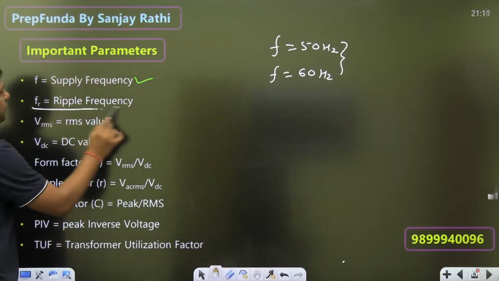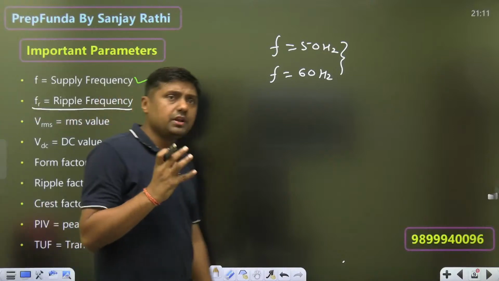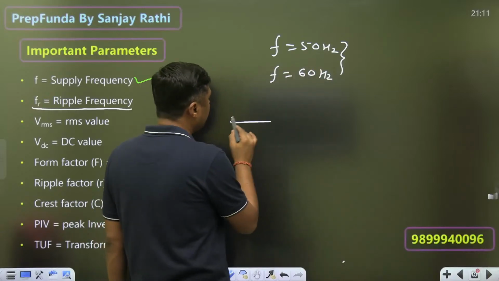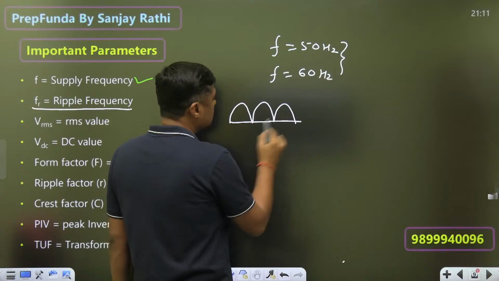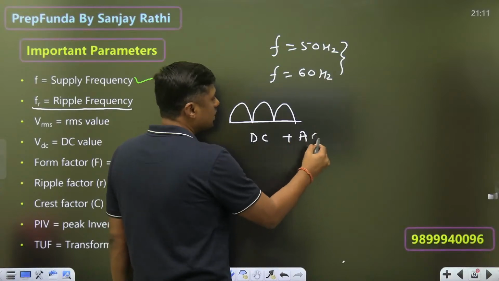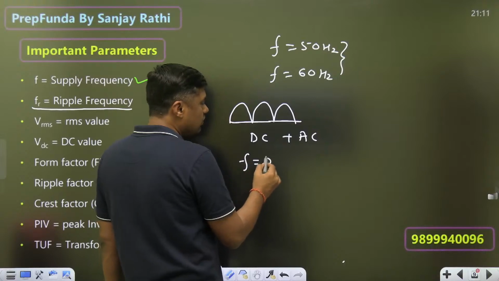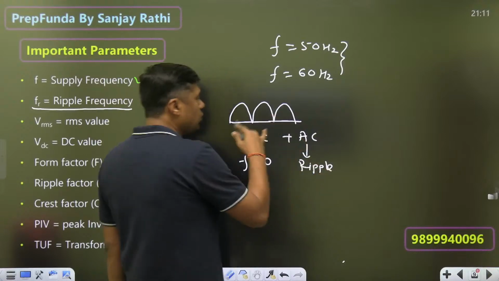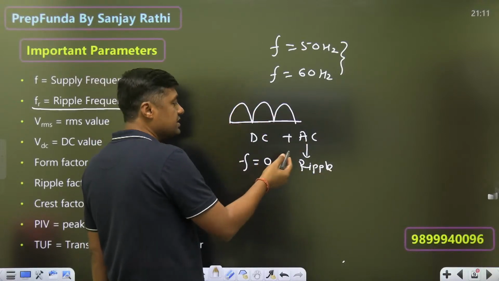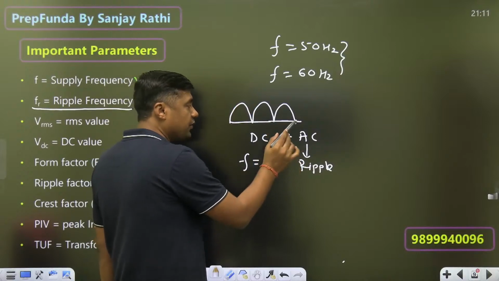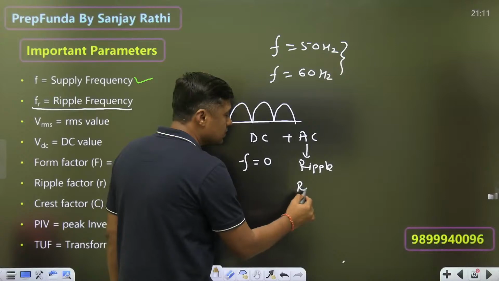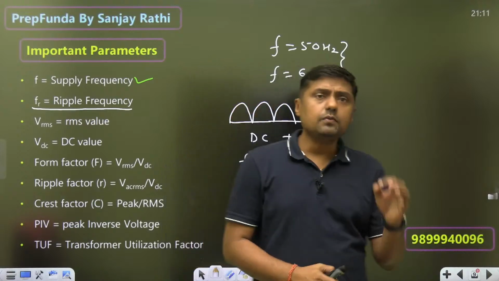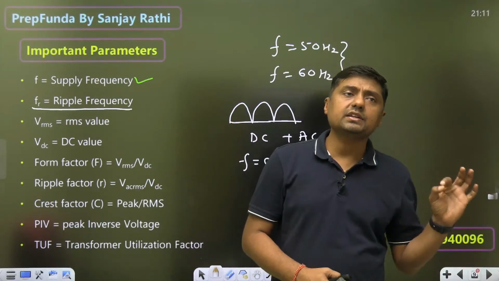Then that is called ripple frequency. Now, what is the meaning of the ripple frequency? Remember, at the output of the rectifier, we have this type of signal. This is the DC plus AC. What is the frequency of the DC? 0. And what is the name of the AC? Ripple. So at the output of the rectifier we have DC plus AC, and that AC component is called ripple, and the frequency of that ripple is called ripple frequency. So what is the ripple frequency? Frequency of the AC component at the output.